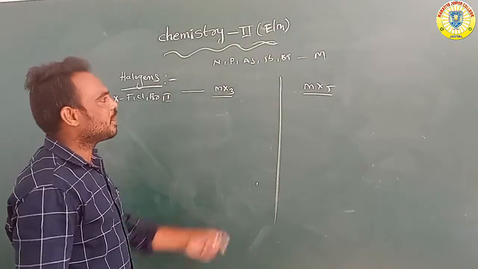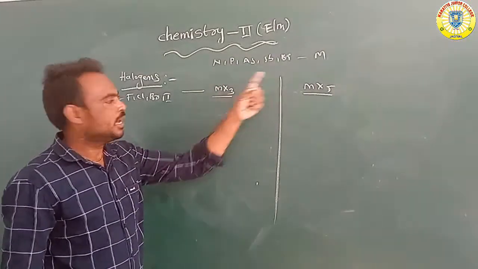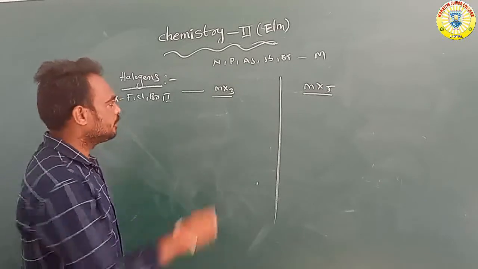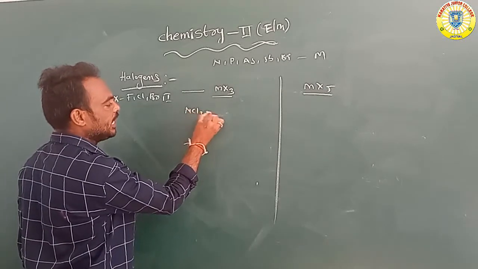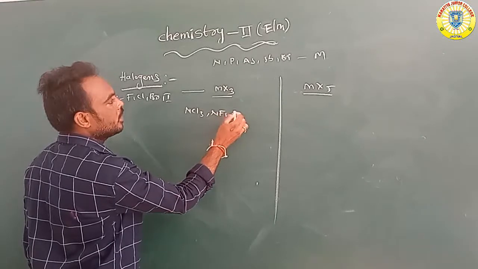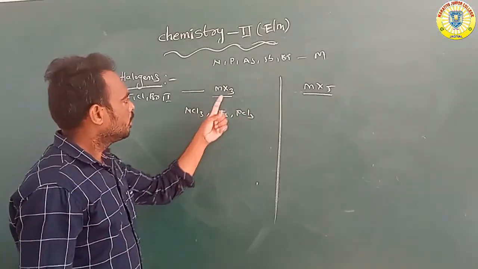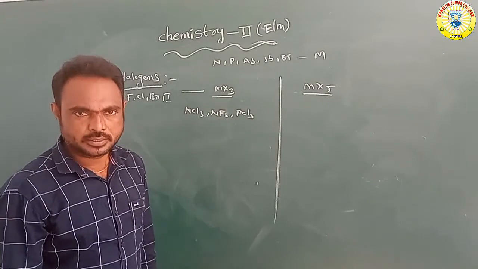Nitrogen, phosphorus, arsenic and all the elements react with the halogens to form trihalides, for example NCl3, NF3 or PCl3. These are all trihalides.